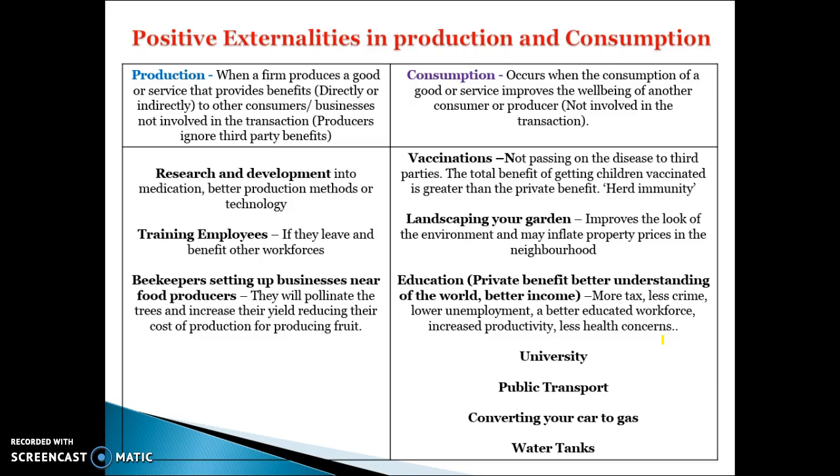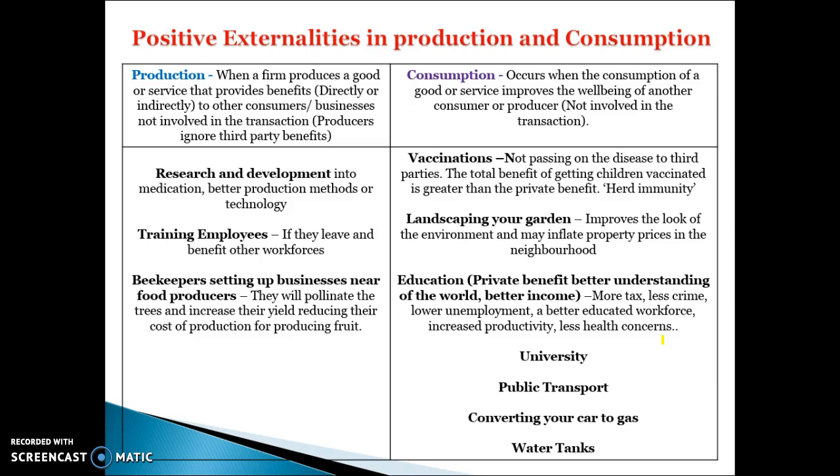Other examples of positive externalities in production. Beekeepers setting up businesses near food producers. The idea of that would be that they will pollinate the neighbouring trees and therefore increase the yield of those trees. So if a beekeeper sets up his bees near someone else's business, they can pollinate the trees and increase production.